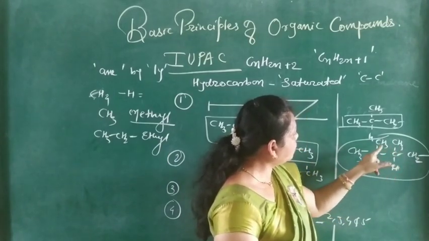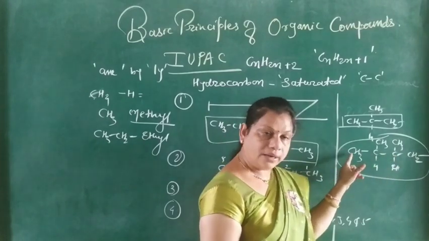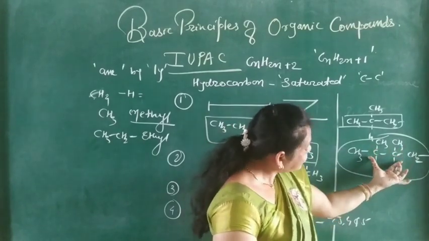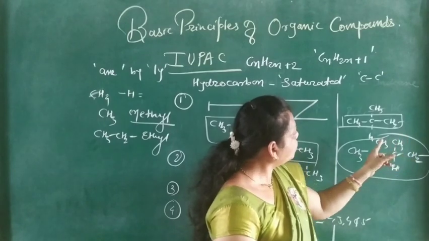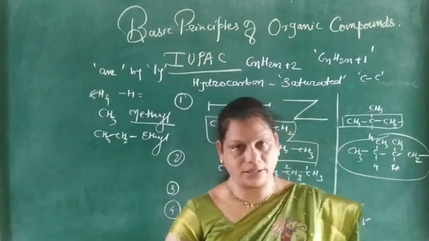So 1, 2 dimethyl, and this is for the butyl. So the name of this alkyl group is 1, 2 dimethyl butyl, and whatever the next one.